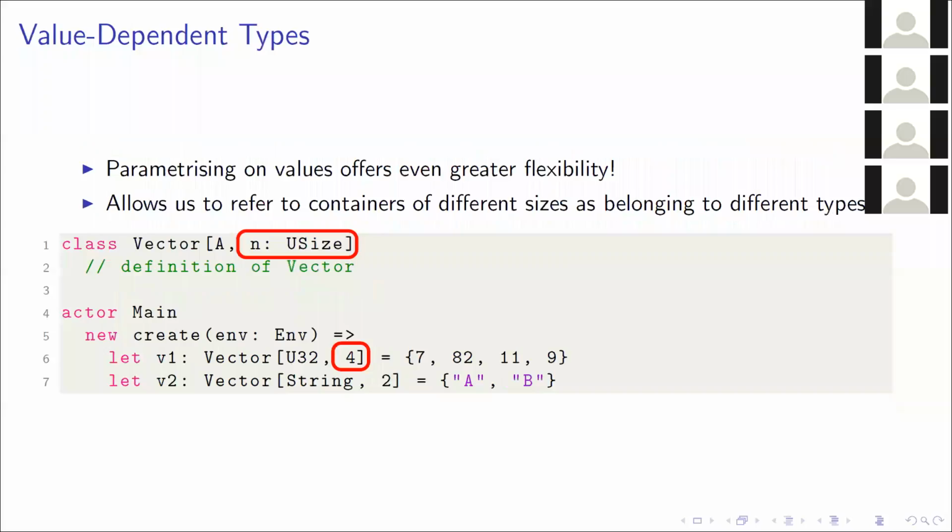With value-dependent types, we can define how large the container is in its type. So now we can define types like the Vector here, which is parametric on the type of the element and also on the size of the container. This lets us instantiate a type like at line 6, where we have a Vector of U32, 4, and then we assign it 4 U32s. And this is fundamentally different to a Vector of, say, U32, 7 or U32, 8. You can see this at line 7, where we have a Vector of String, 2.